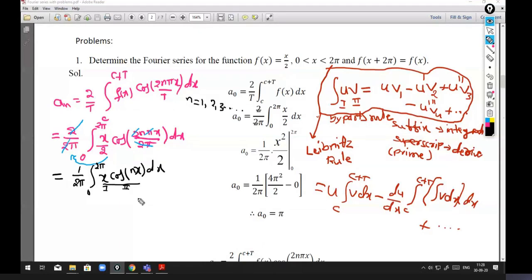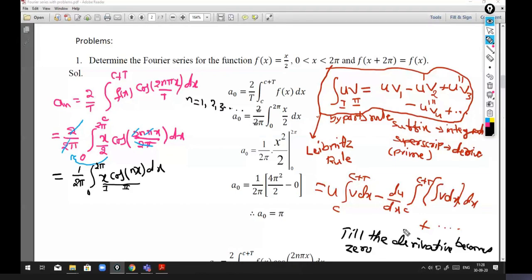In the by parts rule, this process continues till the derivative becomes 0. At some finite derivative it will become 0.